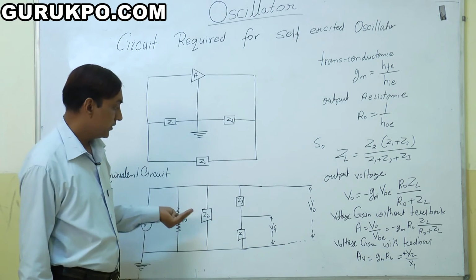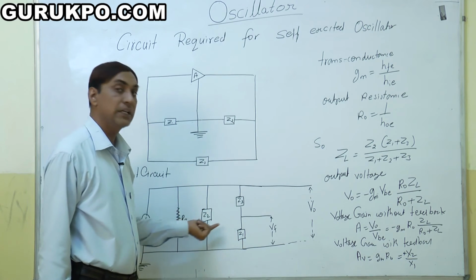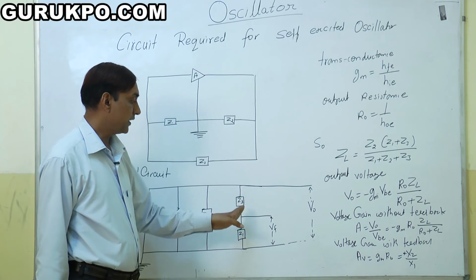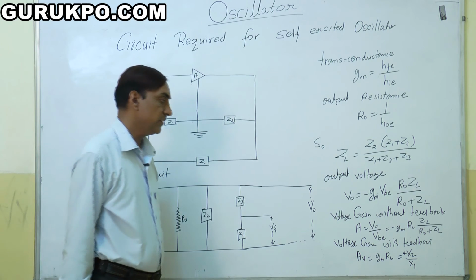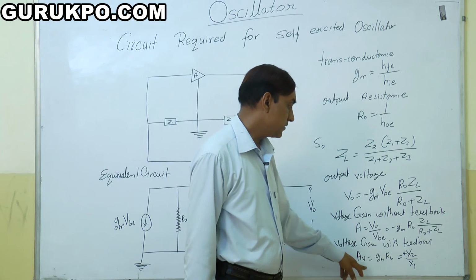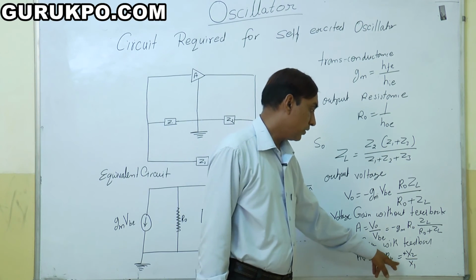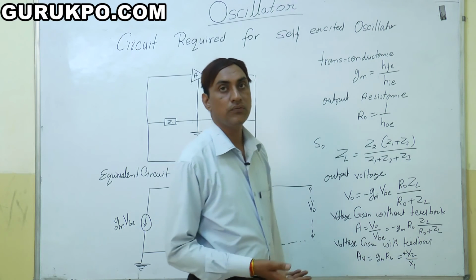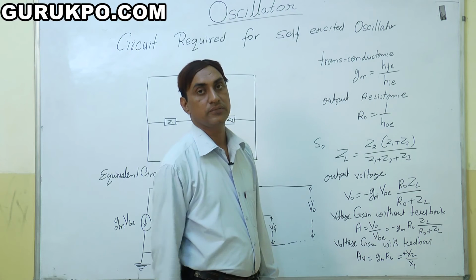Then we go for voltage gain with feedback. So we include these 3 parameters also. Here this is without feedback, but now we can go for voltage gain with feedback. So AV is equal to GM R0, or we say X2 upon X1. This is a solution of any oscillator.